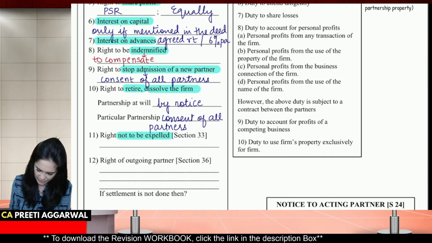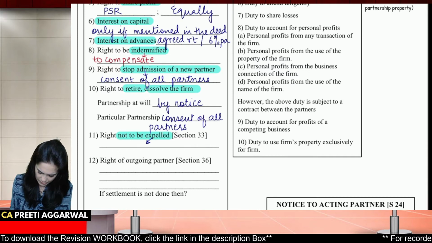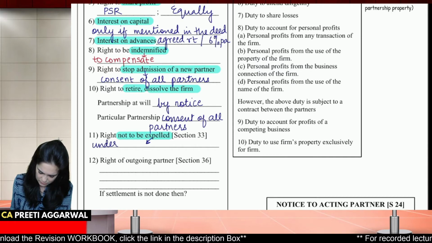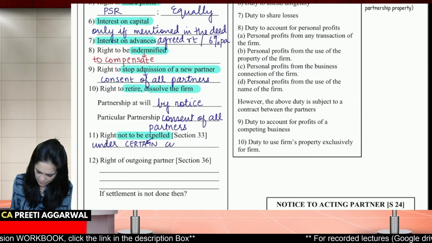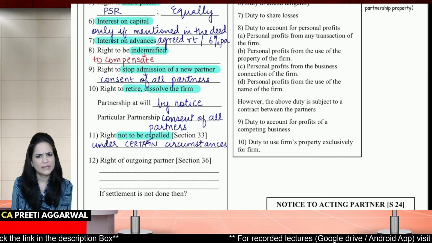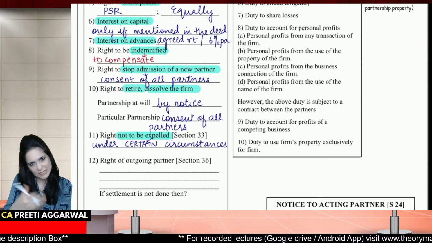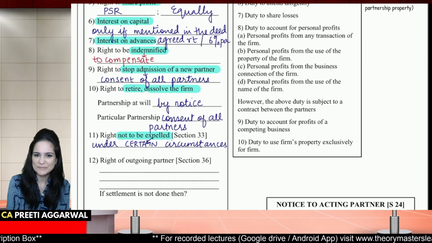So here we will write expulsion under certain circumstances. Yes, we can expel him, but only under certain circumstances. What are those circumstances? We will be discussing shortly.